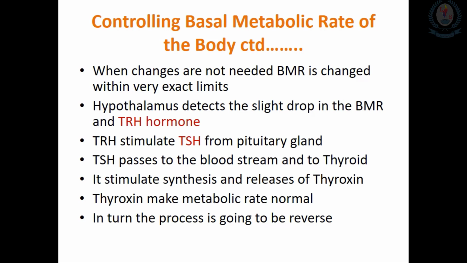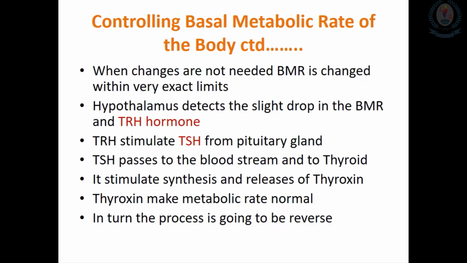But when we need to increase the BMR in the body to a higher level, what happens? The thyroid releases the thyroxine hormone to increase the basal metabolic rate in the body. Releasing thyroxine from the thyroid gland is not just one step, it is a series of processes. It means a series of hormones is produced to release the thyroxine from the thyroid gland. So first, what happens?